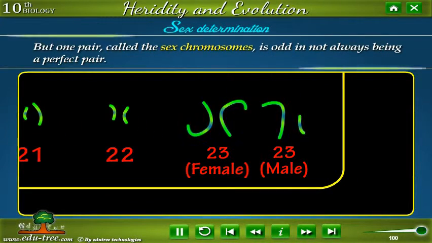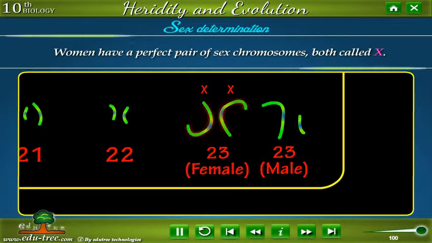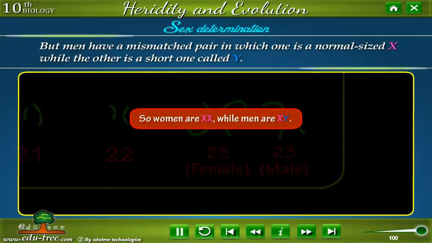But one pair, called the sex chromosomes, is odd in not always being a perfect pair. Women have a perfect pair of sex chromosomes, both called X. But men have a mismatched pair, in which one is a normal-sized X, while the other is a short one called Y. So, women are XX, while men are XY.